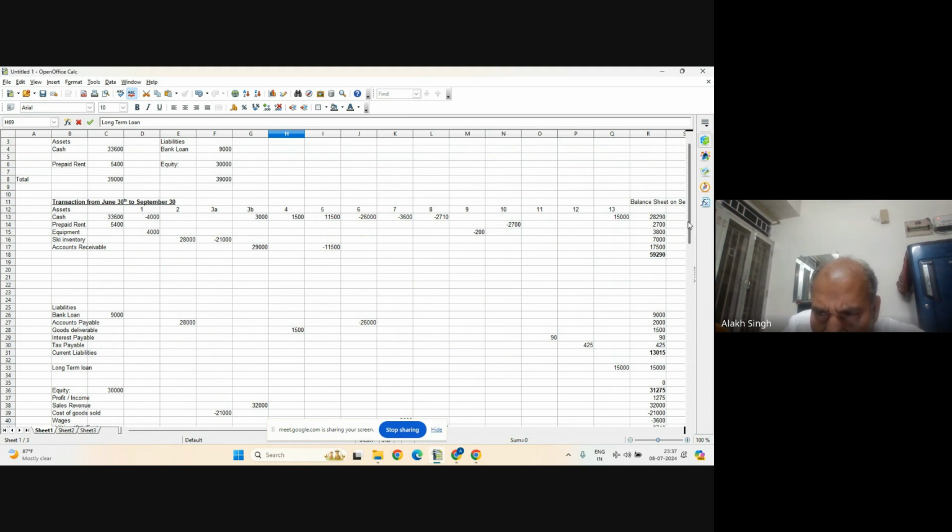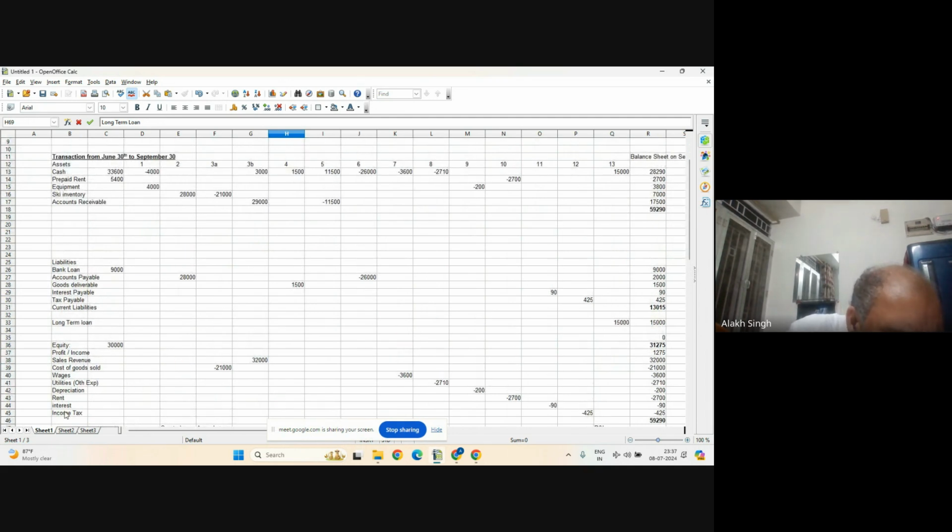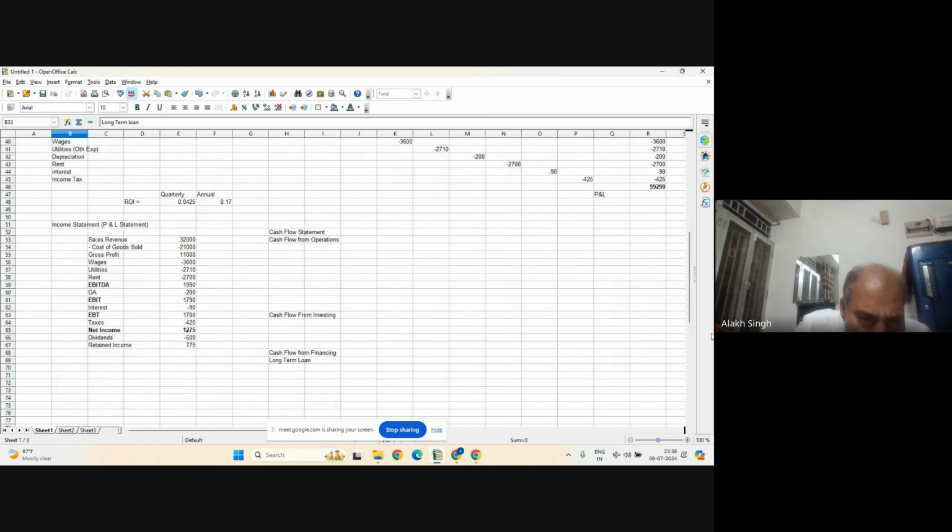So I write it here, long-term loan. Cash I wrote, and long-term loan here I have written. So this one is financing because it is a long-term loan. So long-term loan, and here I would write the cash amount. So cash flow from financing, and here it will become 15,000. I write here 15,000. Okay.